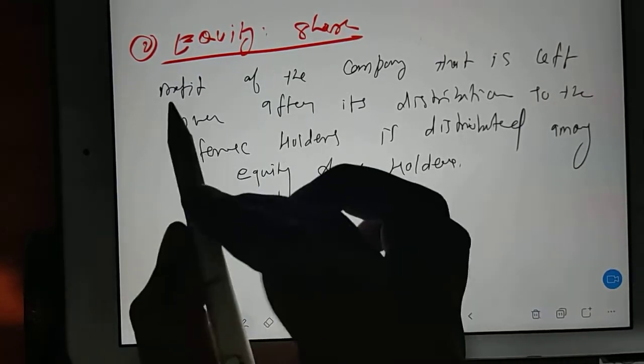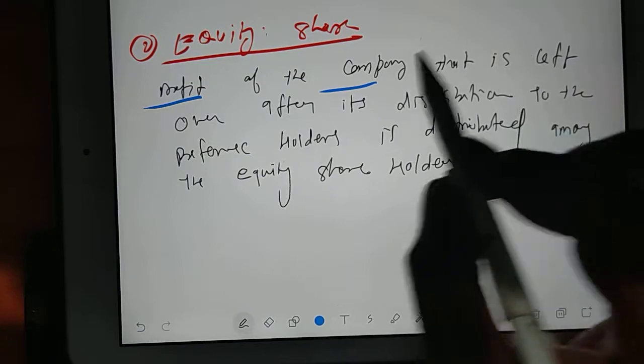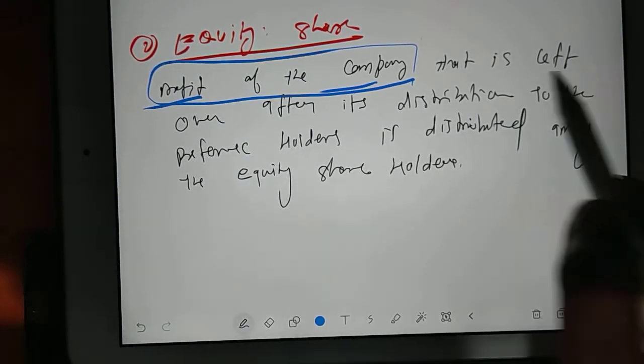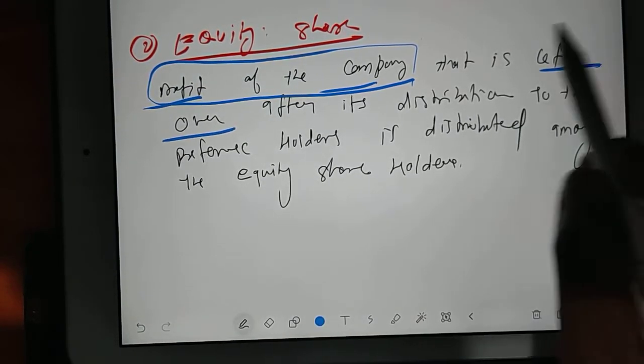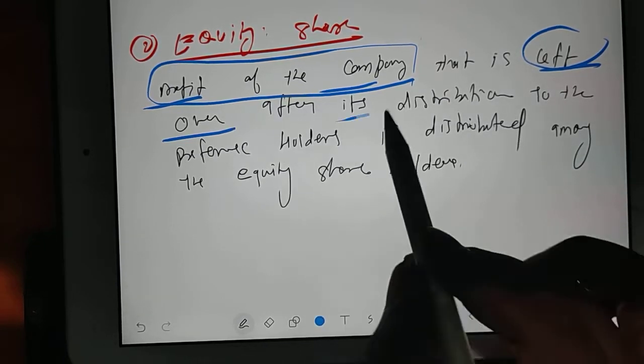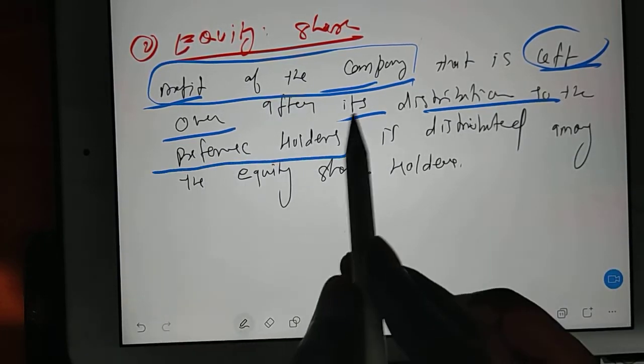Now get the sentence here. Whatever profit the company is making, the profit which is left over after its distribution to the preference holders.